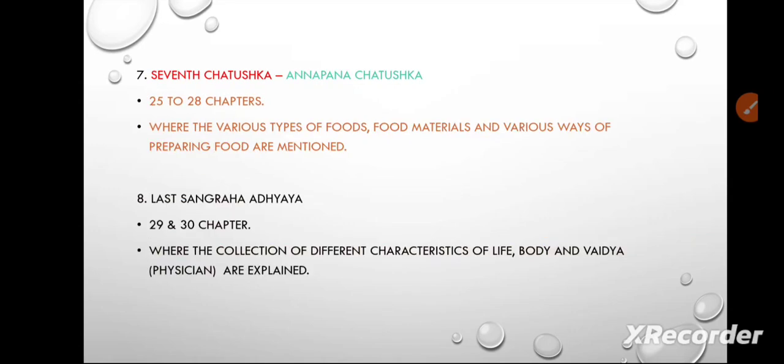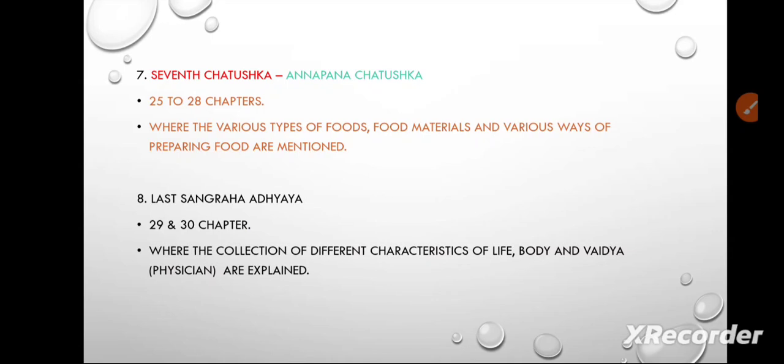Then the last one is the seventh Chatushka, Annapana Chatushka, 25th to 28th chapter, where the various types of foods, food materials and various ways of preparing food are mentioned. Means what are the types of food, what food materials we have to consume, how to prepare the food, that is also mentioned in this great science. This is a beautiful science, friends.